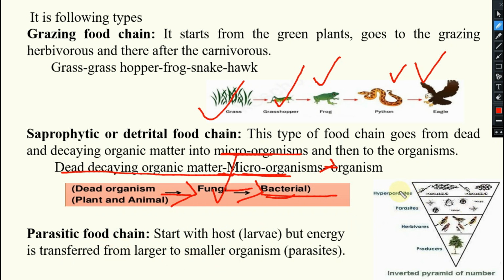Then the parasitic food chain starts with the host larva, but energy is transferred from larger to smaller. You see, suppose the producer, the plant is there. On a single plant, so many birds are feeding, these are parasites. On a single bird, so many insects are feeding. On a single insect, so many microorganisms are feeding. This is your inverted pyramid, that is your parasitic food chain.